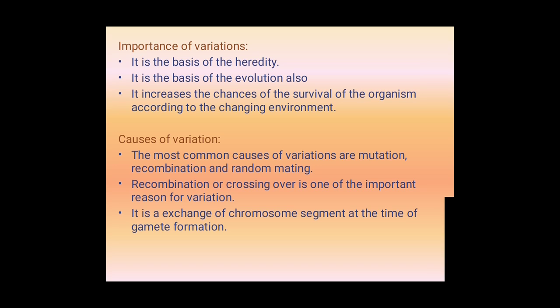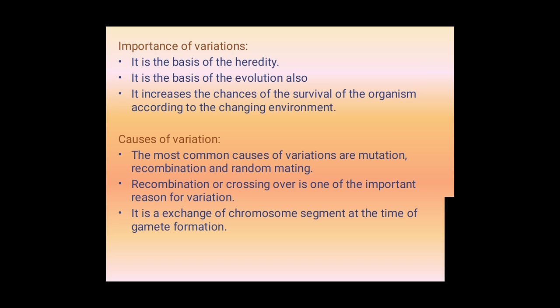Next point: recombination or crossing over is one of the important reasons for variation. Recombination means repeating the copying characters, and also crossing over. Characters cross over between the two chromosomes, and the characters are exchanged. That we call crossing over here.